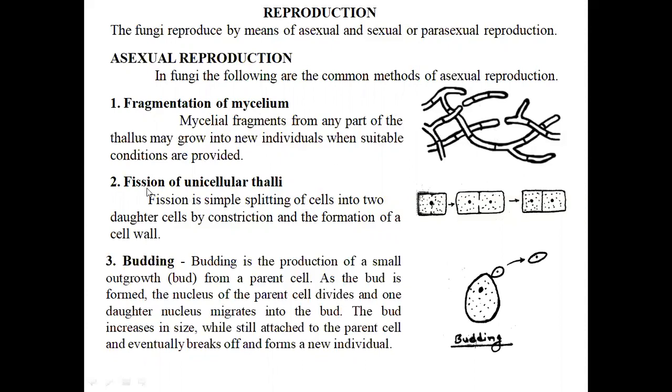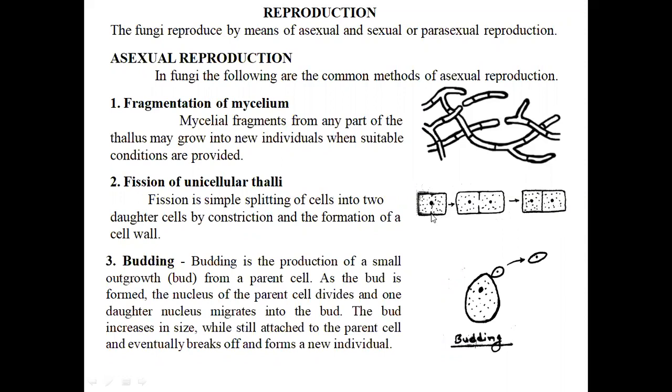Then second is fission of unicellular thalli. Fission is a simple splitting of the cells into two daughter cells by constricting and the formation of the cell wall. You can see here one cell with a single nucleus, which then divides into two daughter nuclei, and a transverse septum starts from both ends to form two daughter cells.